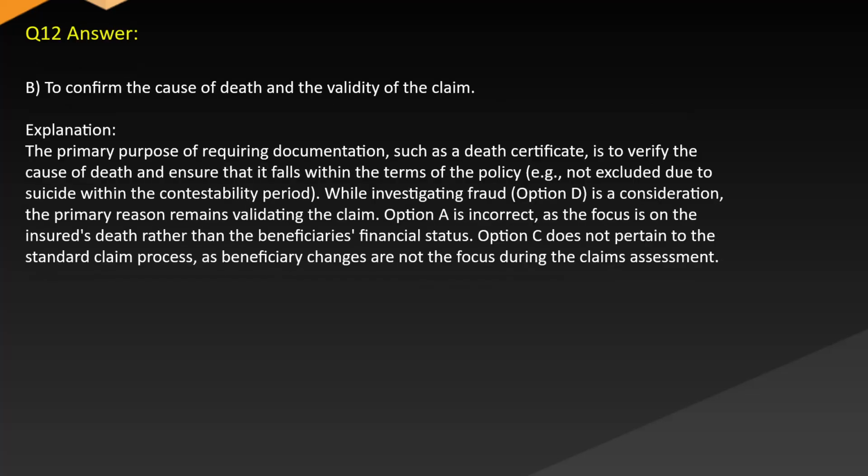Answer: B. To confirm the cause of death and the validity of the claim. Explanation: The primary purpose of requiring documentation such as a death certificate is to verify the cause of death and ensure that it falls within the terms of the policy, e.g., not excluded due to suicide, within the contestability period. While investigating fraud, option D is a consideration. The primary reason remains validating the claim.